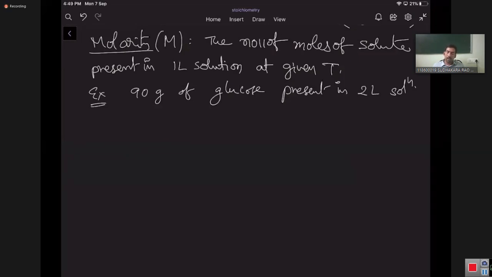Now, what is the molarity? Follow the definition: the number of moles of solute present in 1 liter of solution. So in 1 liter, how many moles are present?